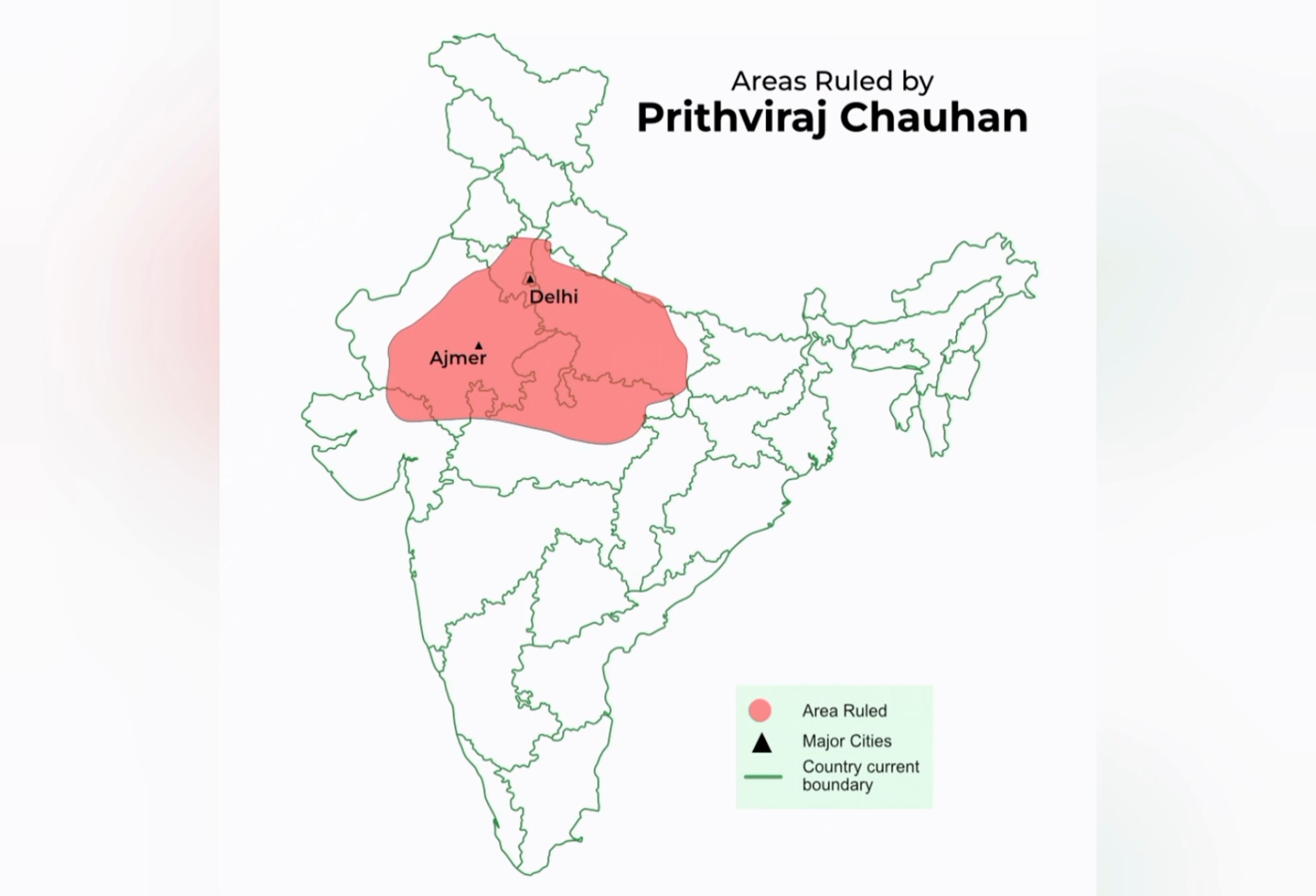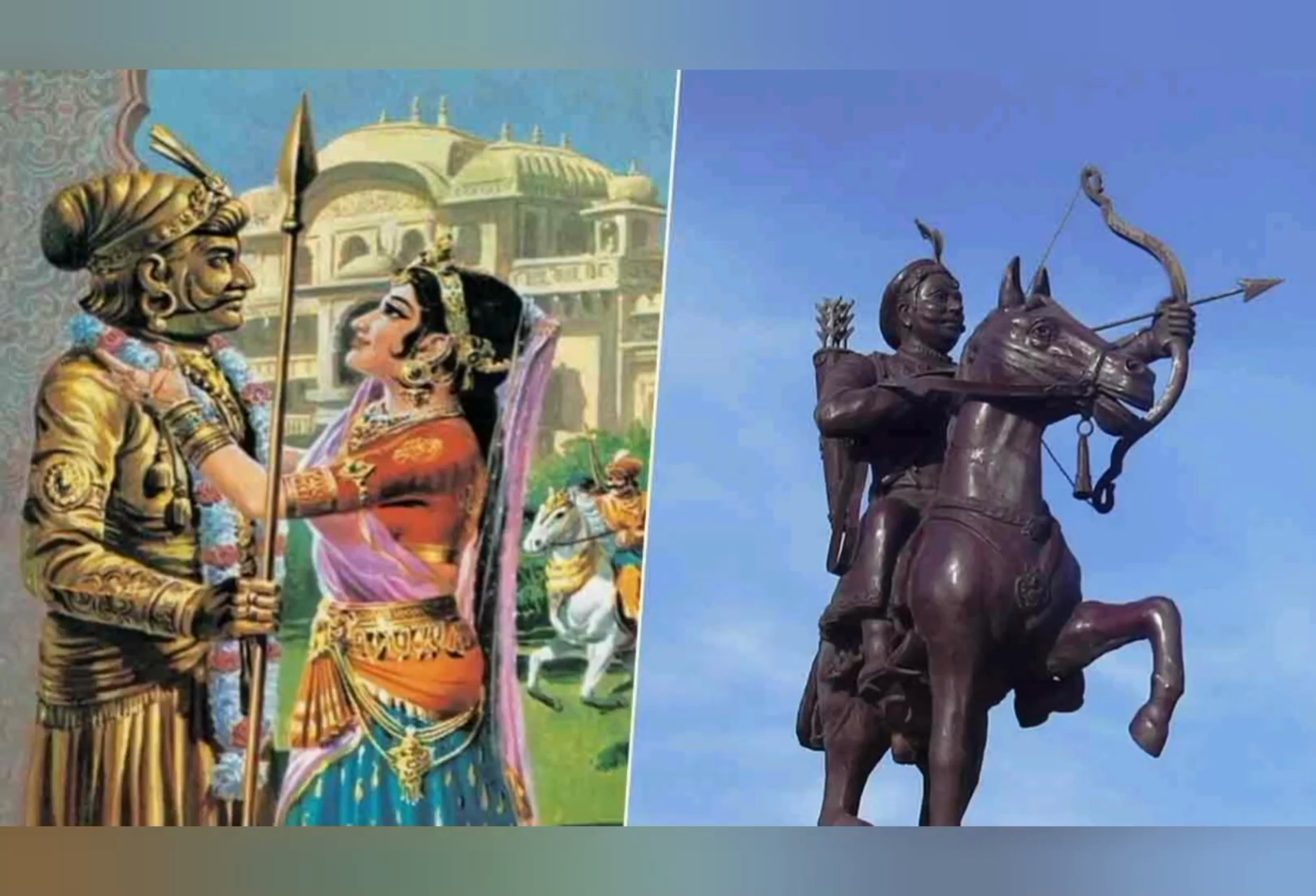The most important and significant ruler of this period from the Chauhan dynasty was Prithviraj Chauhan. Prithviraj Chauhan, who was a warrior king, he resisted the Muslim rule in India. He was born in 1168 AD. He was the son of Someshwar Chauhan, the king of Ajmer. His mother's name was Karpura Devi.